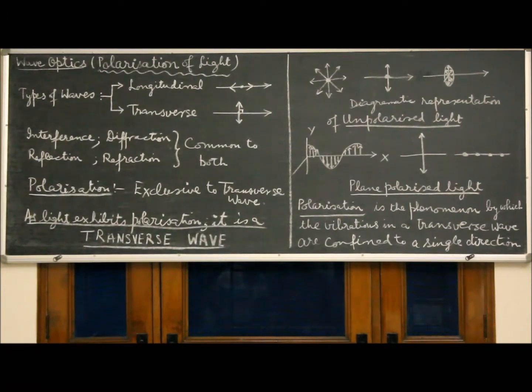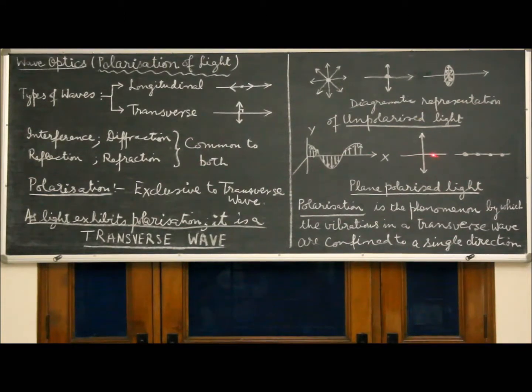However, if the vibrations are confined to one single direction perpendicular to the direction of propagation of the wave, it is said to be plane polarized. Here, in this diagram, we have a wave propagating along the plus x direction and the vibrations exclusively in the y direction.